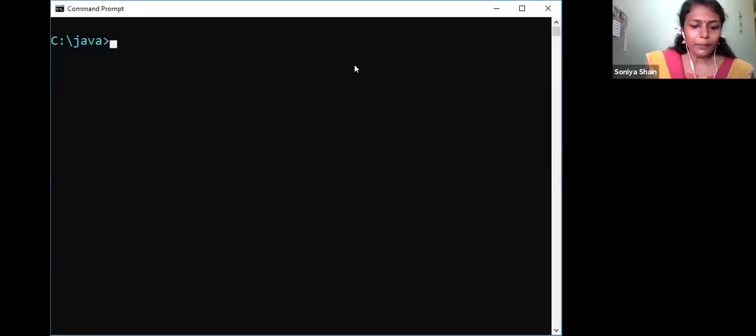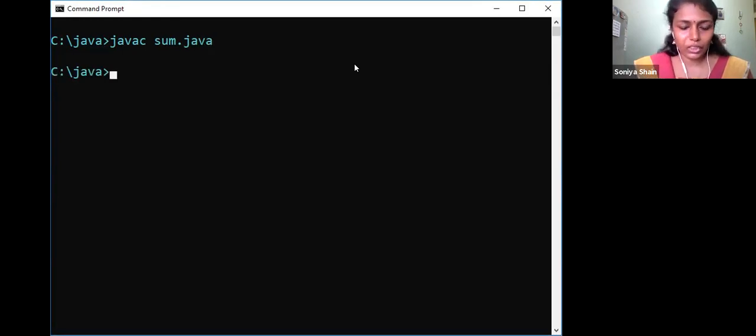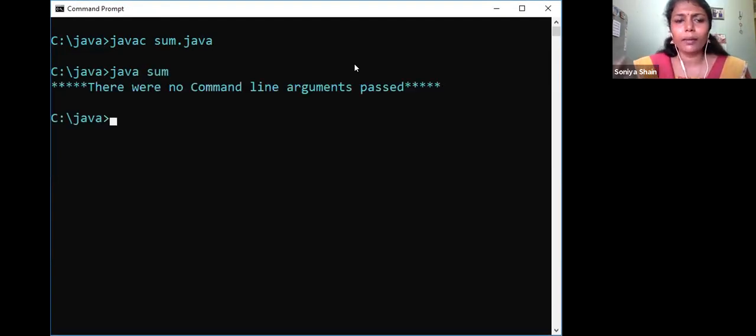So what is the program name? Sum.java. So the compilation is successful. So we will go for executing that program. java Sum. Same way, suppose I am not entering any command line arguments. What will the result be? There were no command line arguments passed. So my aim is to add two numbers.